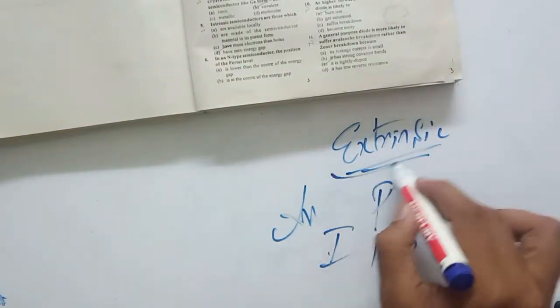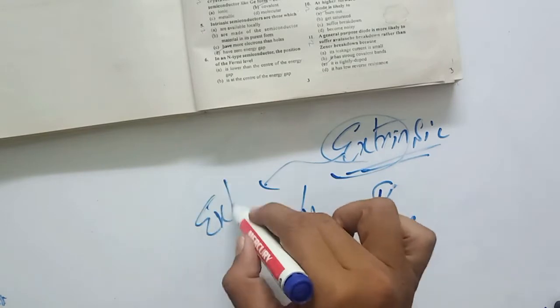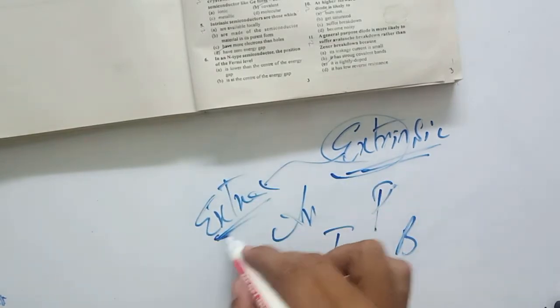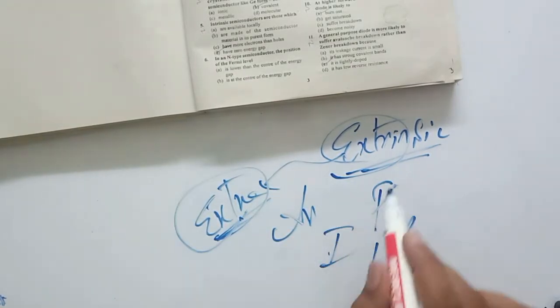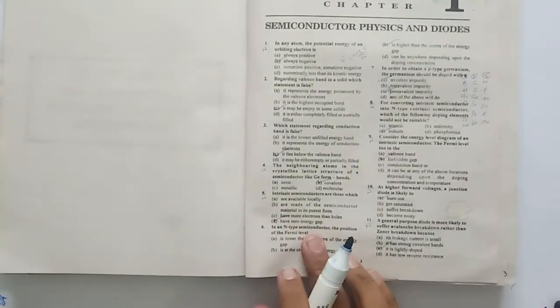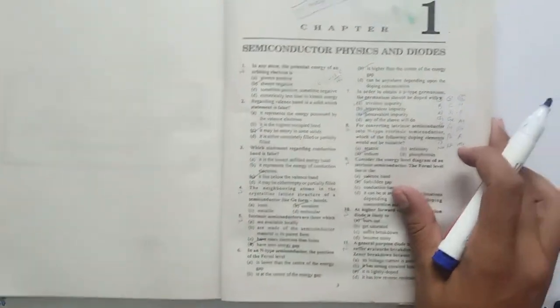You can remember it like extra, okay? So it means some extra is added in semiconductor. So that's why this is known as extrinsic semiconductor. Okay, so the correct option will be have zero energy gap. In intrinsic semiconductor, we will have zero energy gap, okay? Okay, next important MCQ is MCQ number 8.